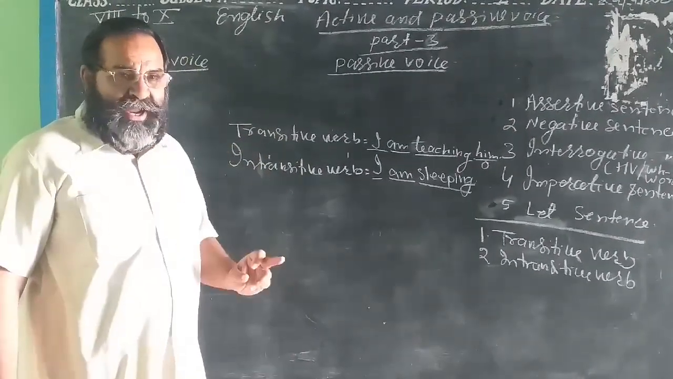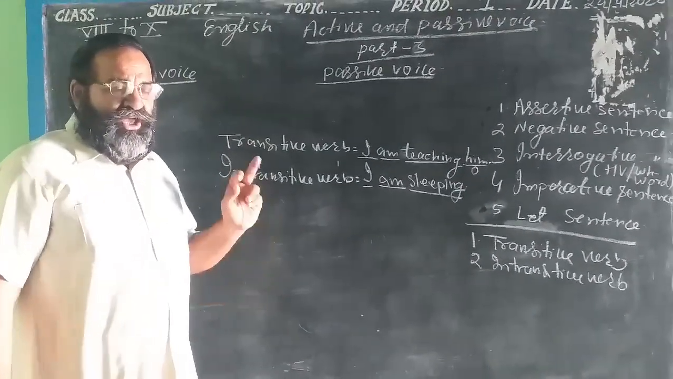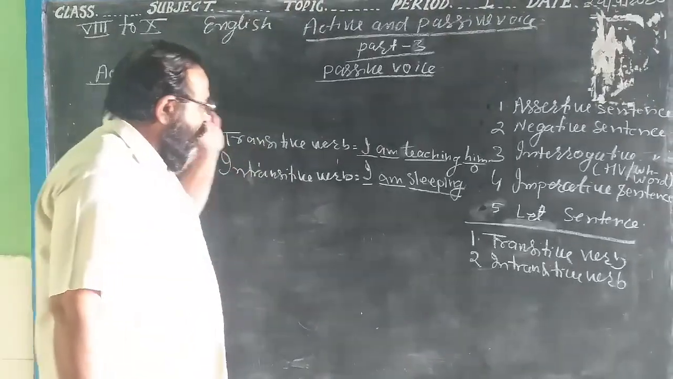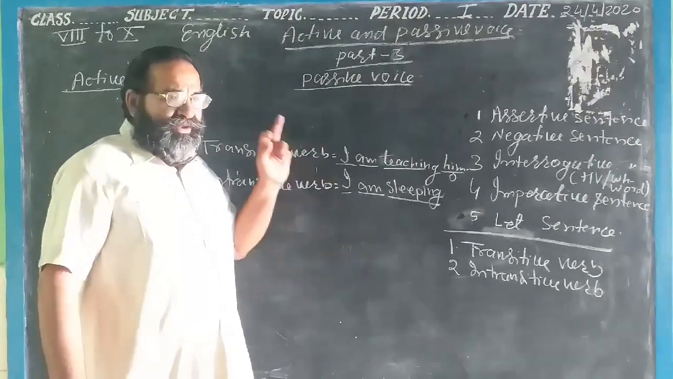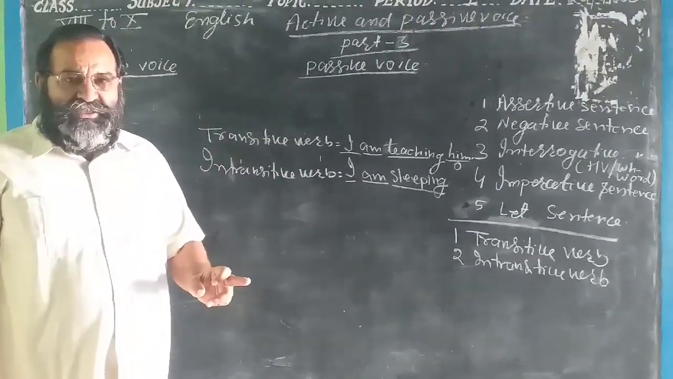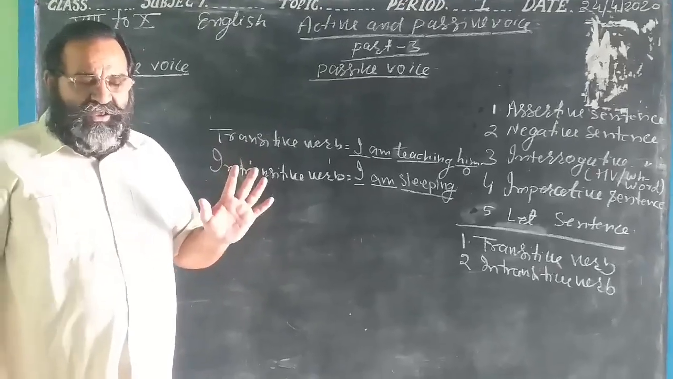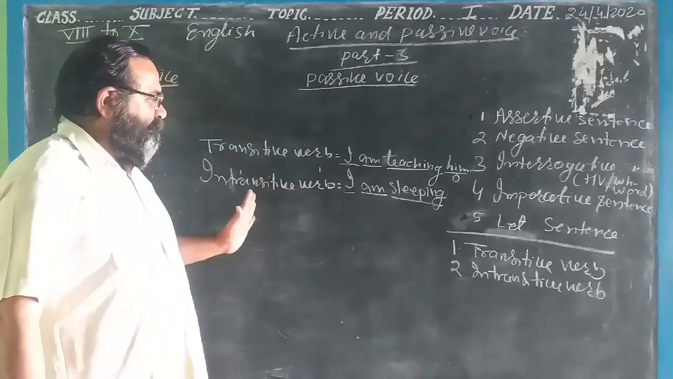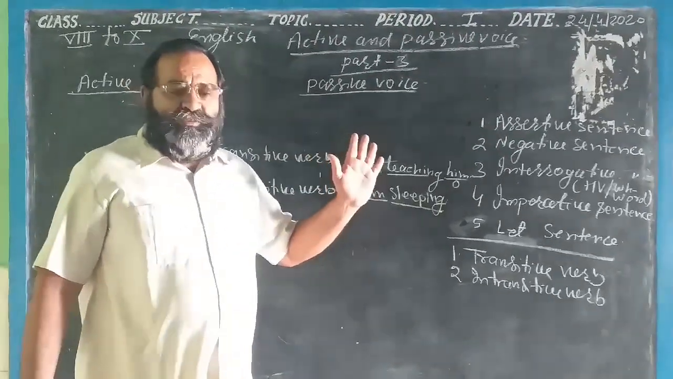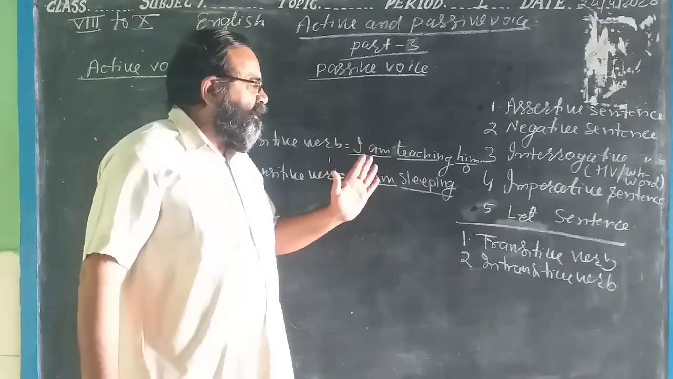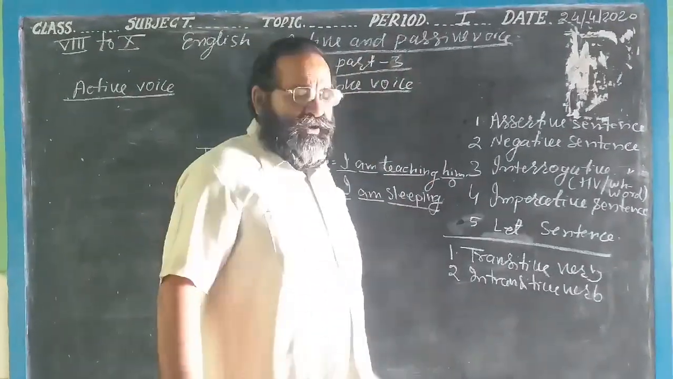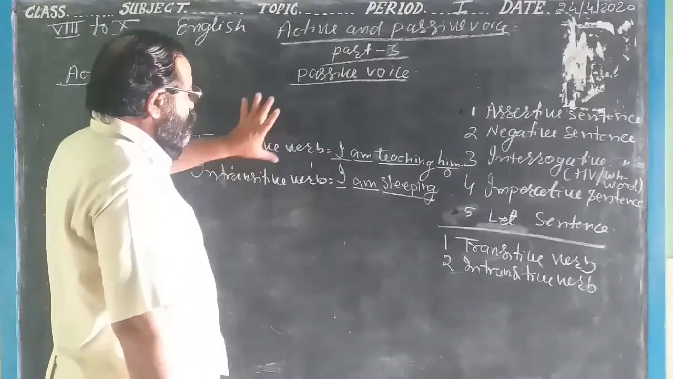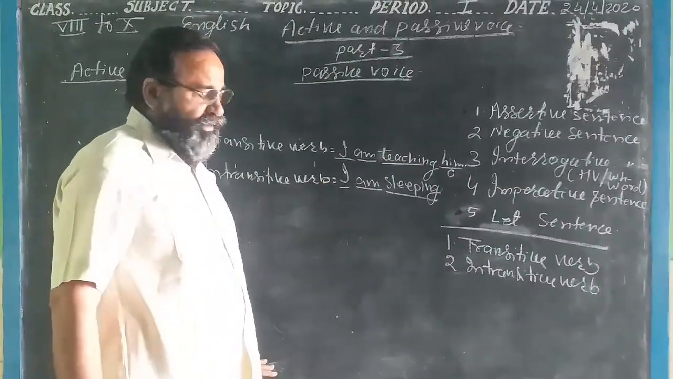verb. Keep in your mind, it is very necessary if you want to learn the active voice and passive voice. I am teaching him, the sentence which has the object is called the transitive verb. Now it should be very clear in your mind. Now we will proceed further and we will take one by one. This should be clear in your mind and you must note it down in your copy.